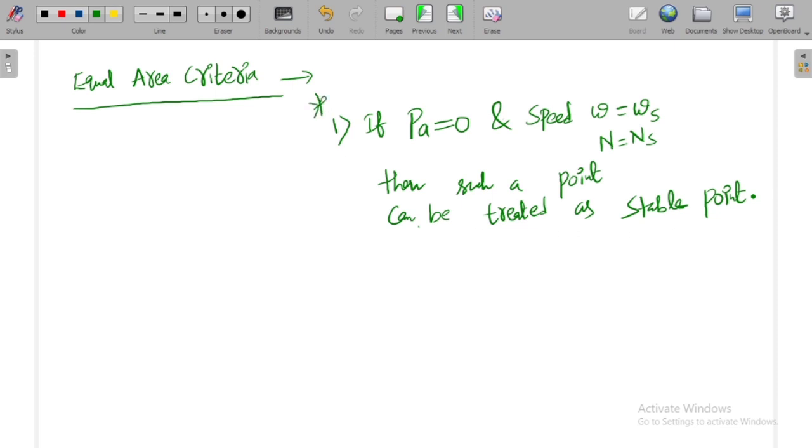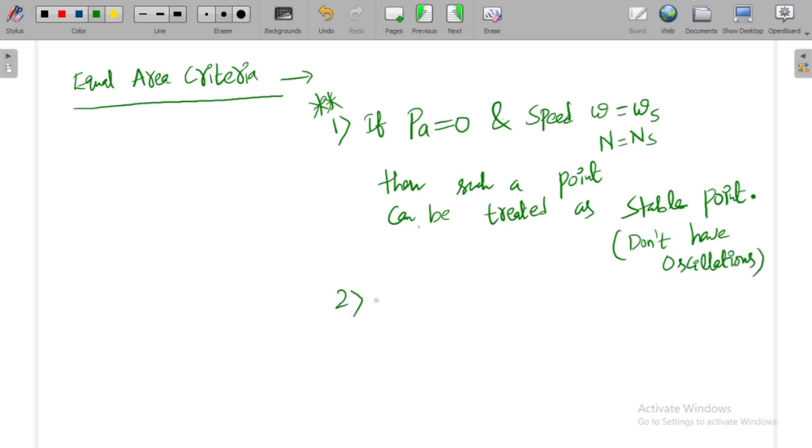This is one very, very important thing, because at the stable point you don't have any oscillations. When you treat a point as a stable point, it indicates that at that point you do not have any oscillations. This is one thing which you need to understand.